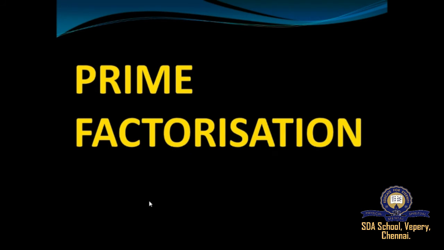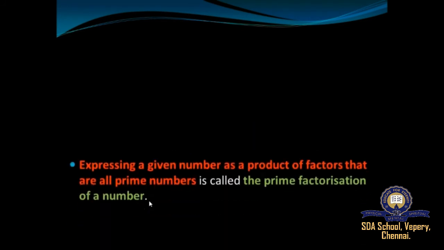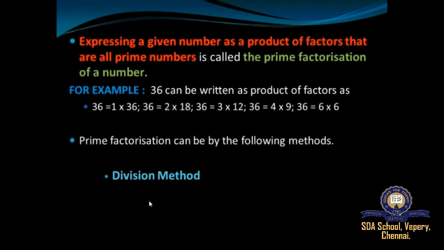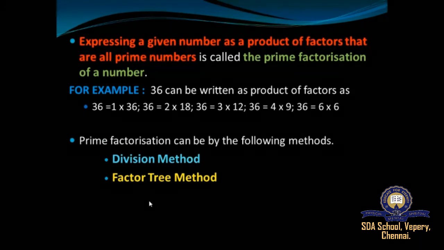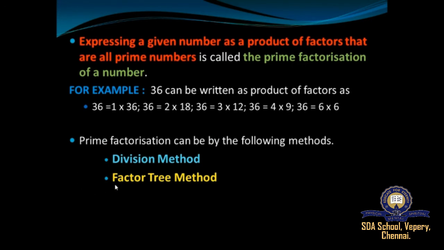Okay, so now let's look into what is prime factorization. Expressing a given number as a product of factors that are all prime numbers is called the prime factorization of a number. For example, 36 can be written as a product of factors as 36 is equal to 1 into 36, 2 into 18, 3 into 12, 4 into 9, 6 into 6. So the factors of 36 are 1, 2, 3, 4, 6.